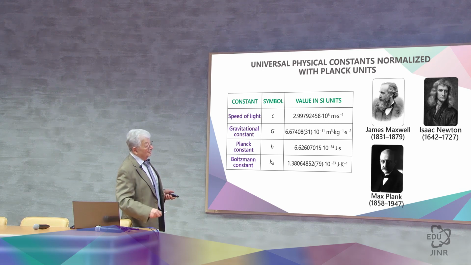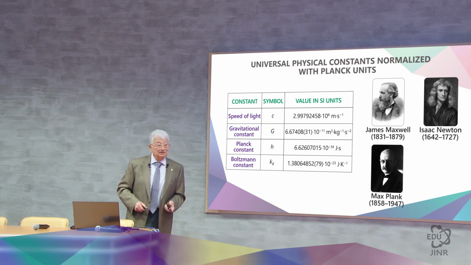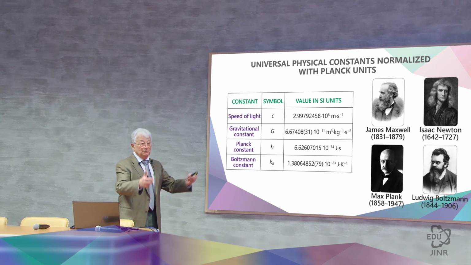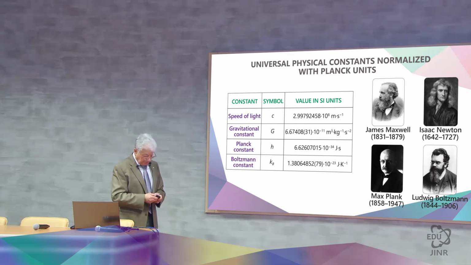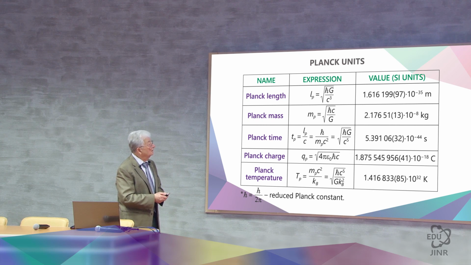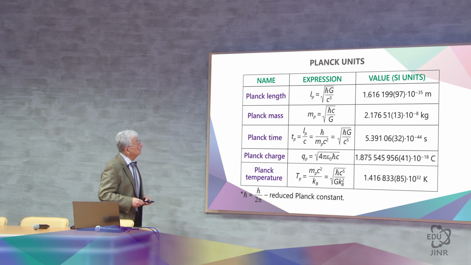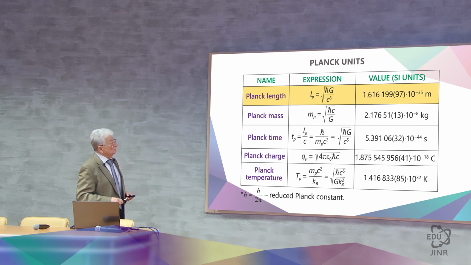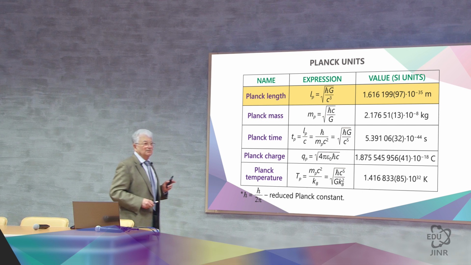We're talking about quantum mechanics, which is Max Planck, and we're talking about thermodynamics and statistics, which is Boltzmann. From these fundamental laws, we will now draw out the units. If we're talking about length, then I will only use those units that I show, the square root of hG divided by c cubed, which turns out to be 10 to the power of minus 35 meters long.